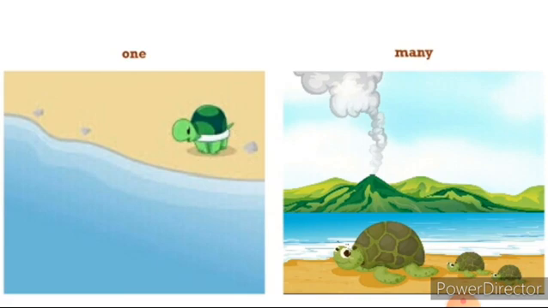So look at the title, children. One and many. What is it? One and many. There is only one turtle in the first image, so it is mentioned as one. Whereas here, on the next side, how many turtles are there? 1, 2, 3. 3 turtles are there. So is it only one or more than one? Yes, it is more than one, so it is mentioned as many. Many turtles. So look at the title: one and then many. Now we are going to see a brief explanation about one and many and the book back exercise also.